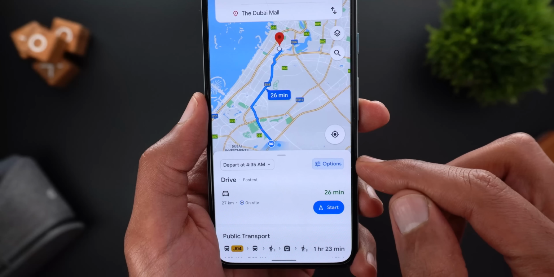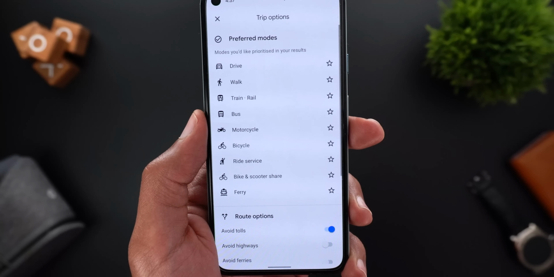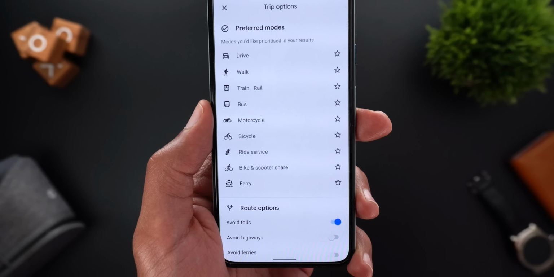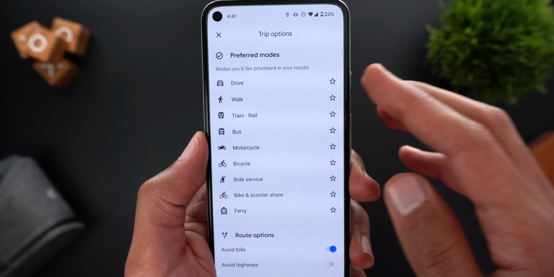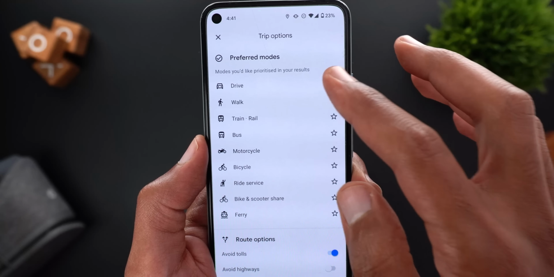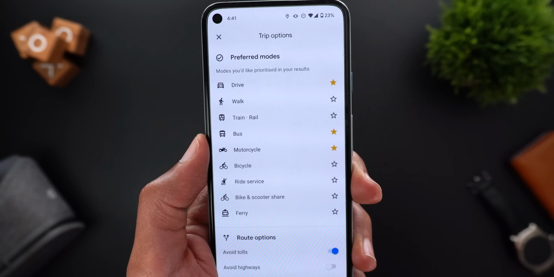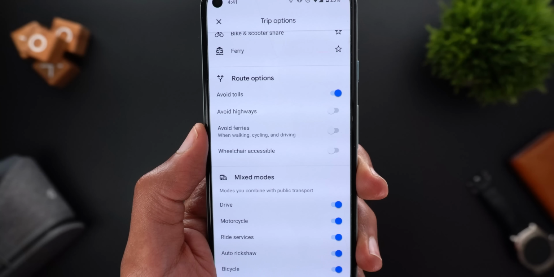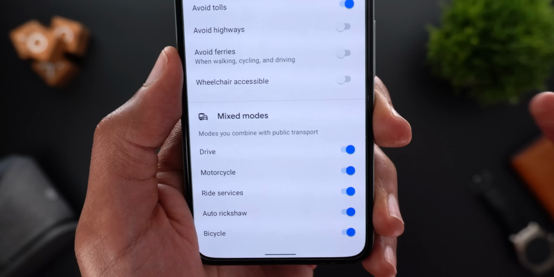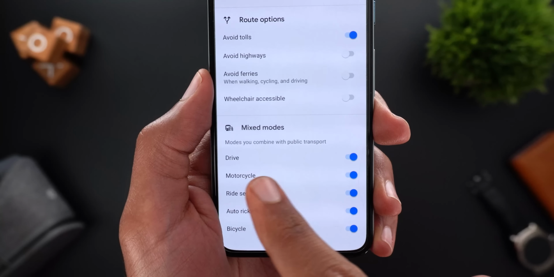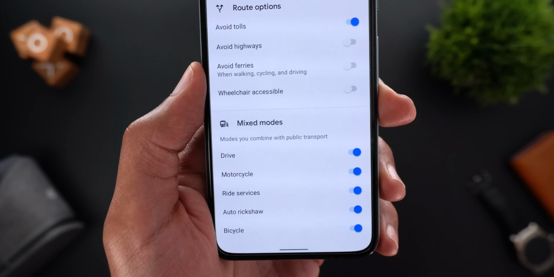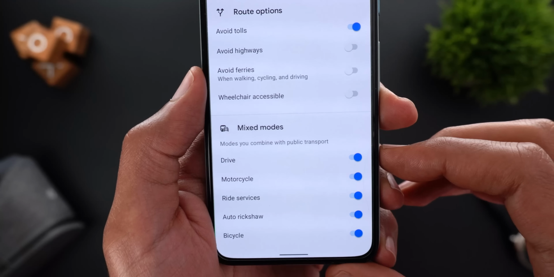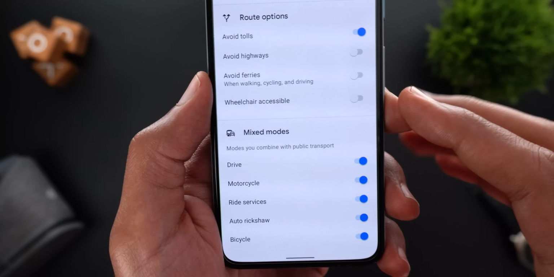First, there is a new button here called Options, and from this button you can tweak your navigation preferences to your taste. First, you can choose your preferred navigation modes by tapping on the star next to each one. After that, you get the route options that we are already familiar with. And finally, the mixed modes, which is something new. And it says here, modes you combine with public transport. From here, you can include or exclude different navigation modes when you look for directions.